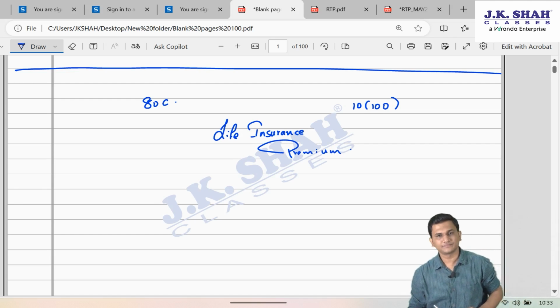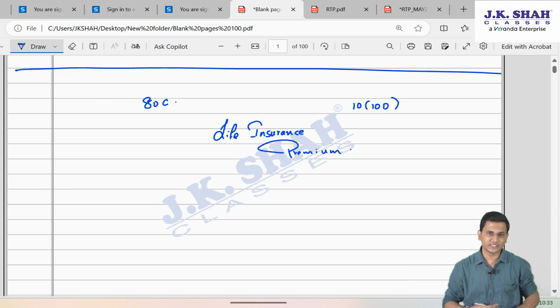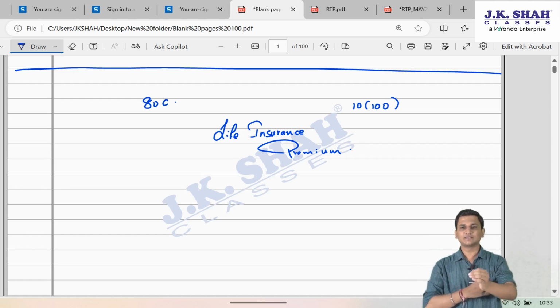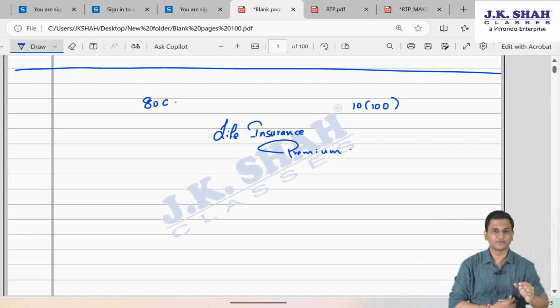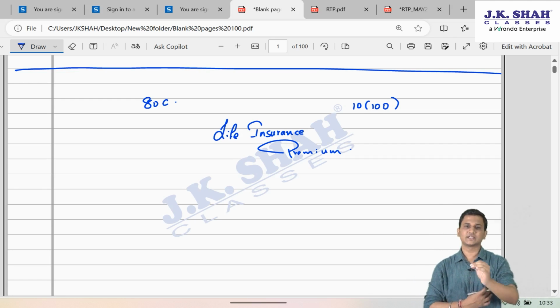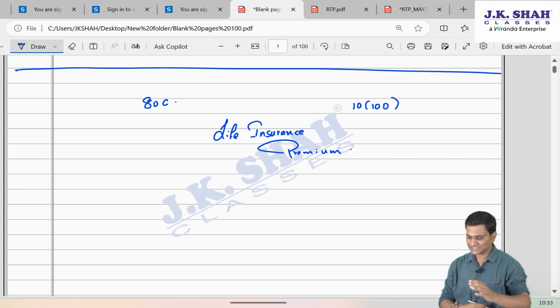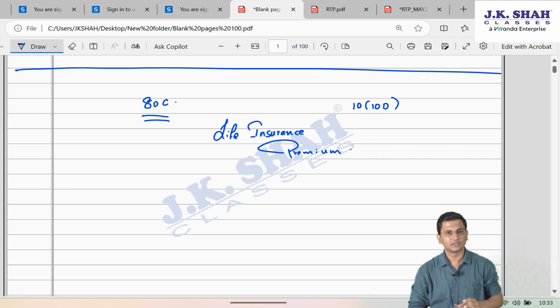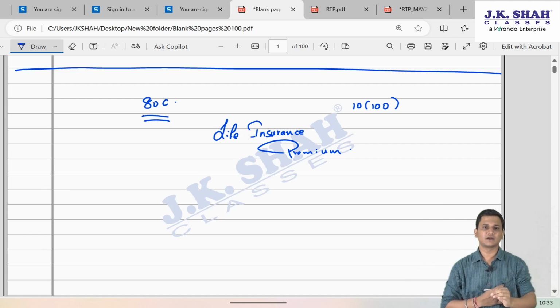Whenever assessee takes a life insurance policy for which he is paying premium, either the policy is taken for self, or it is taken for spouse, or it is taken for children.